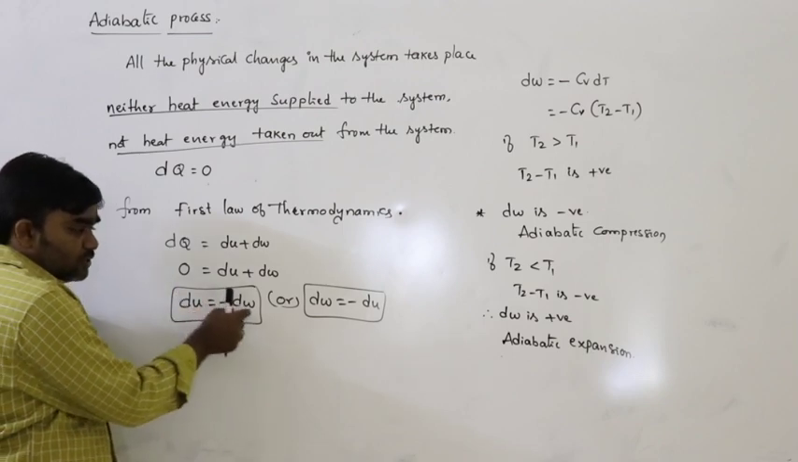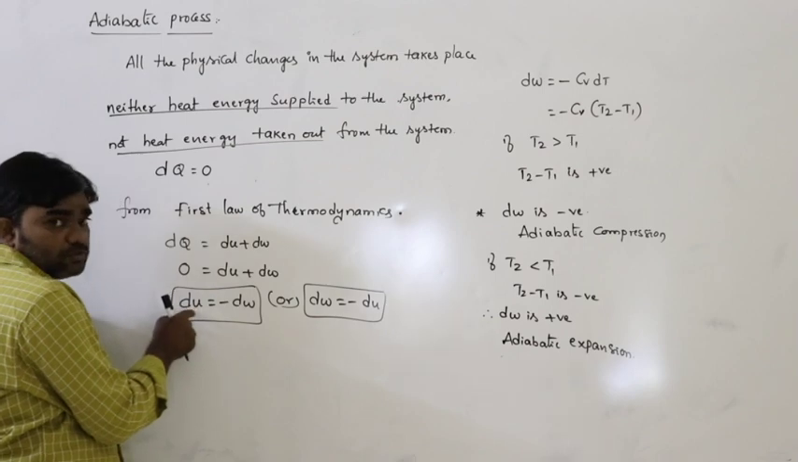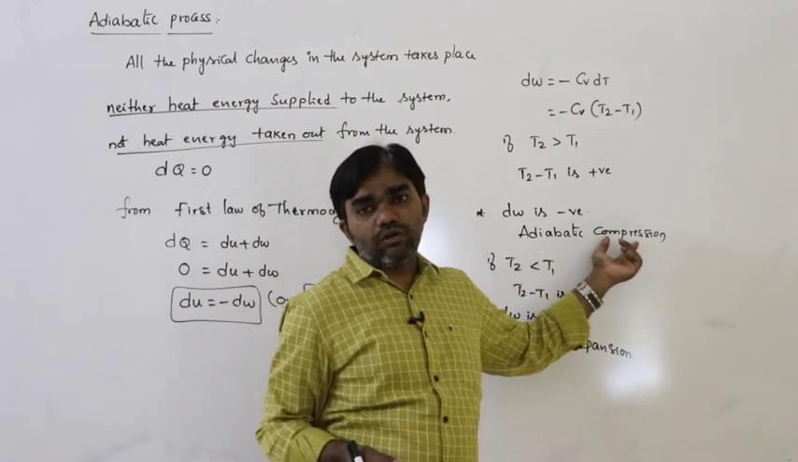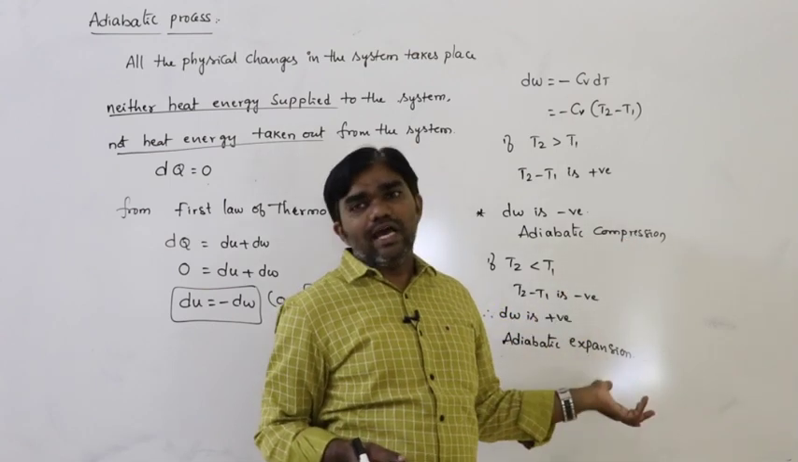If dU is equal to minus dW, if dW is negative, then only dU is positive. Work done negative means that is compression, work done on the system. On the system means compression. By the system means expansion.